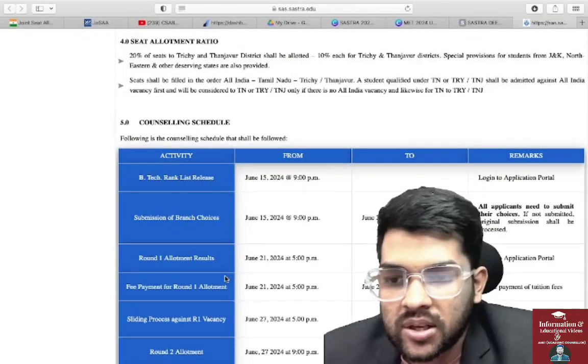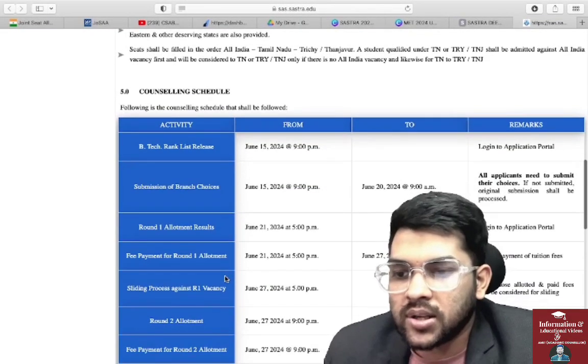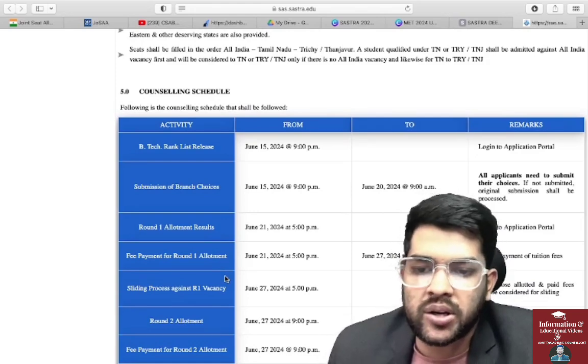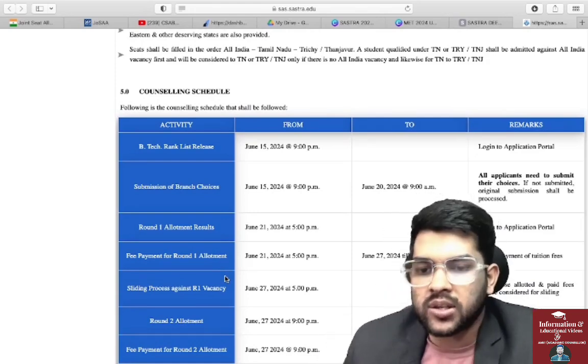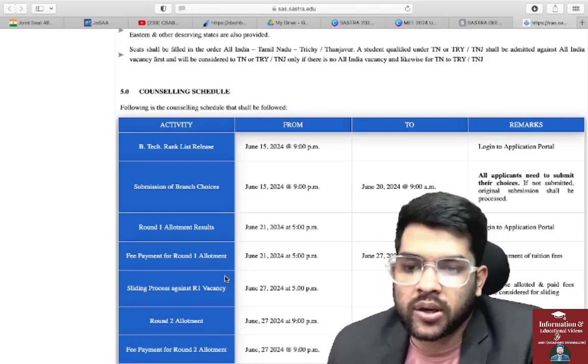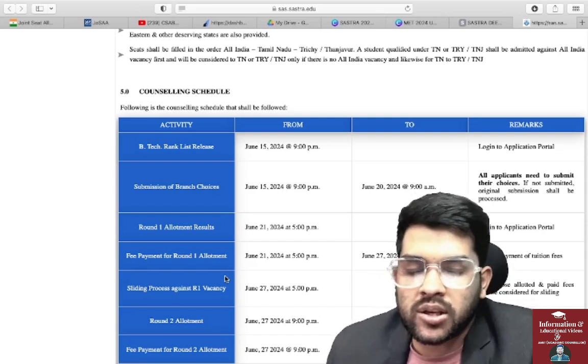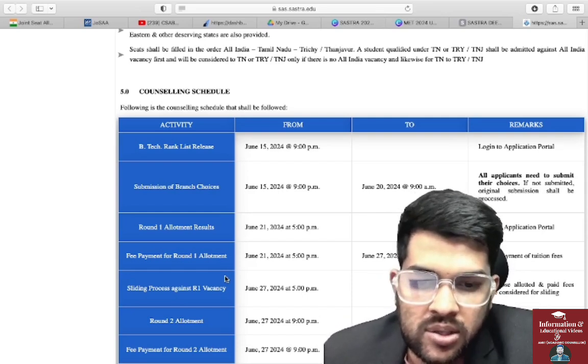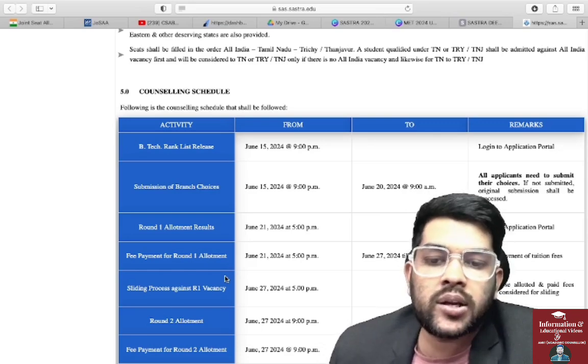Now let me discuss the schedule. The submission of branch choices started yesterday itself, they are saying, but up to the 20th you can do the choice filling. It is up to 9 a.m. in the morning, and they may extend the time also. Last year also they did the extension. All applicants need to submit their choices. If not submitted, you will not get any type of allotment.